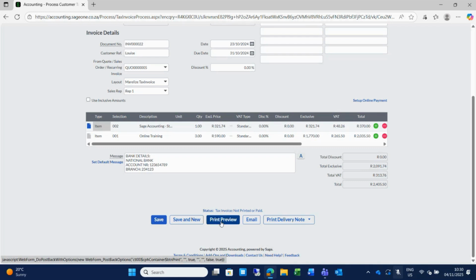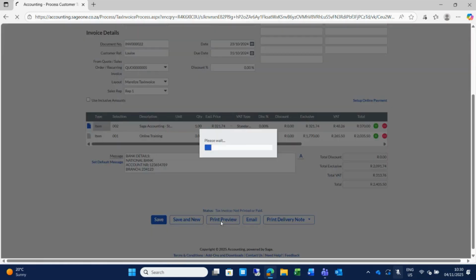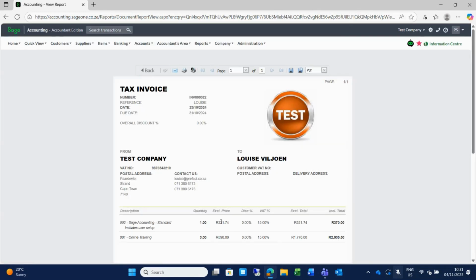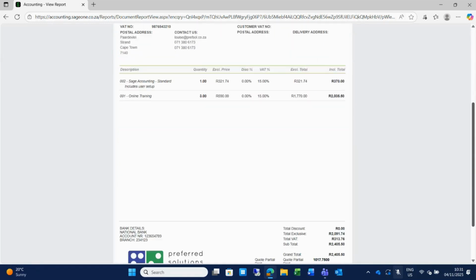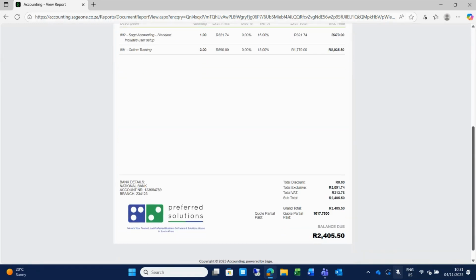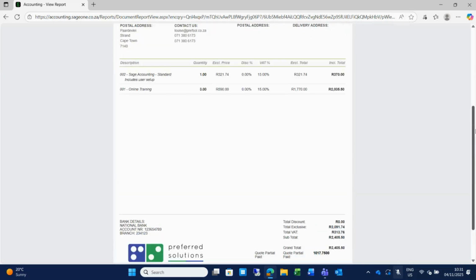I'm just going to use the print preview option to show you an example of what this invoice will look like. And there you can see my creativity again with my nice test logo for my test company. All right, so this was really the click of a button to add this logo. So it is really easy to customize your invoices according to your needs. We can really change the layout. You can just tell us what you need it to look like, and we can change the layout for you.